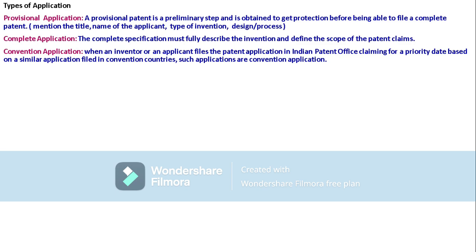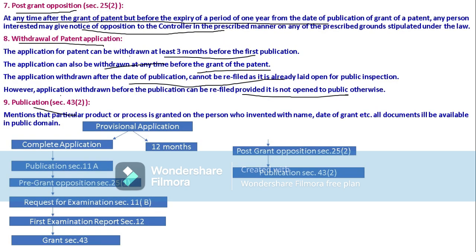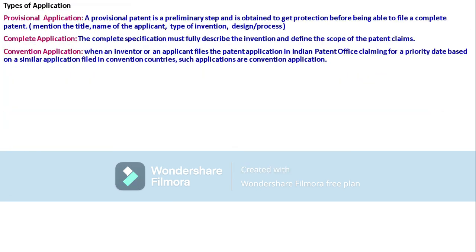Then if we see the types of applications, as I said before, here we have the provisional application and the complete application. So the types of applications are provisional, complete, and convention. I have already explained the provisional and complete applications. Coming to the convention application, what does it mean? When an inventor or an applicant files a patent application in the Indian Patent Office claiming a priority date based on a similar application filed in convention countries, such applications are convention applications.